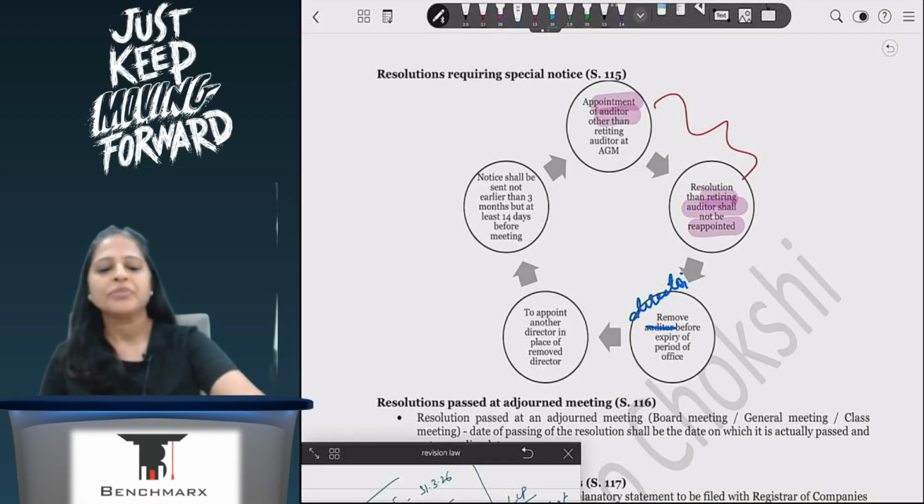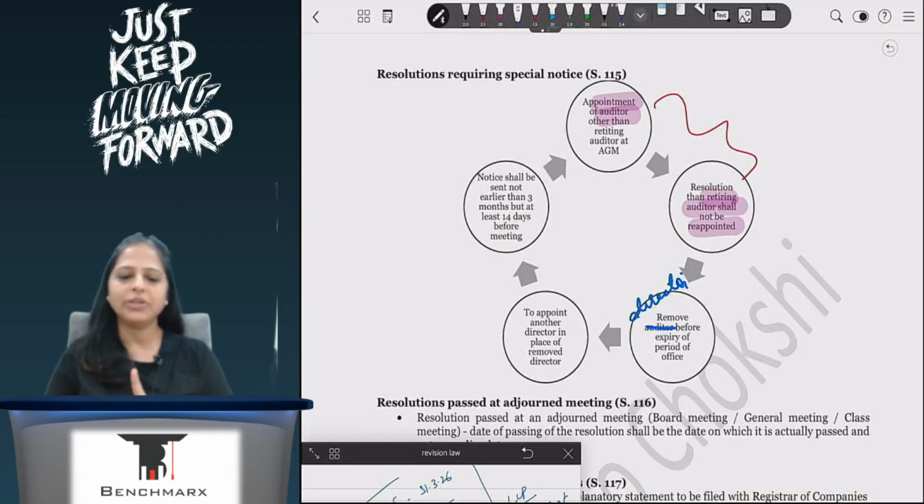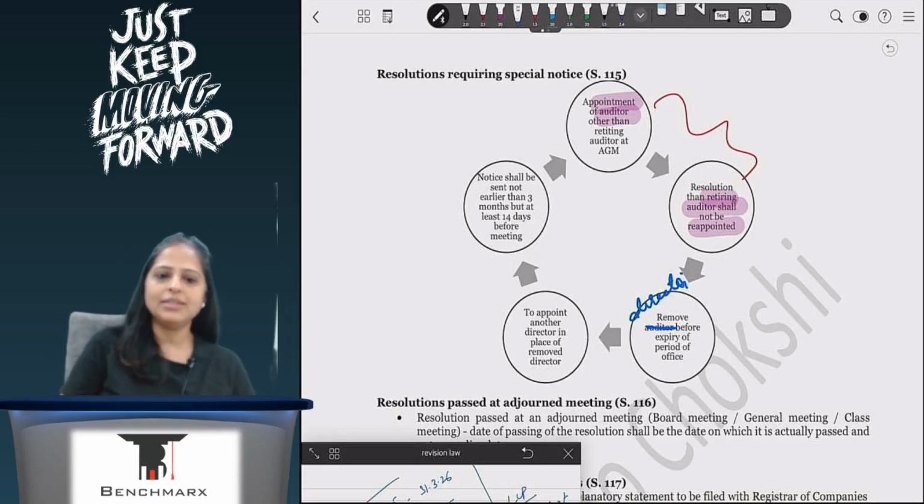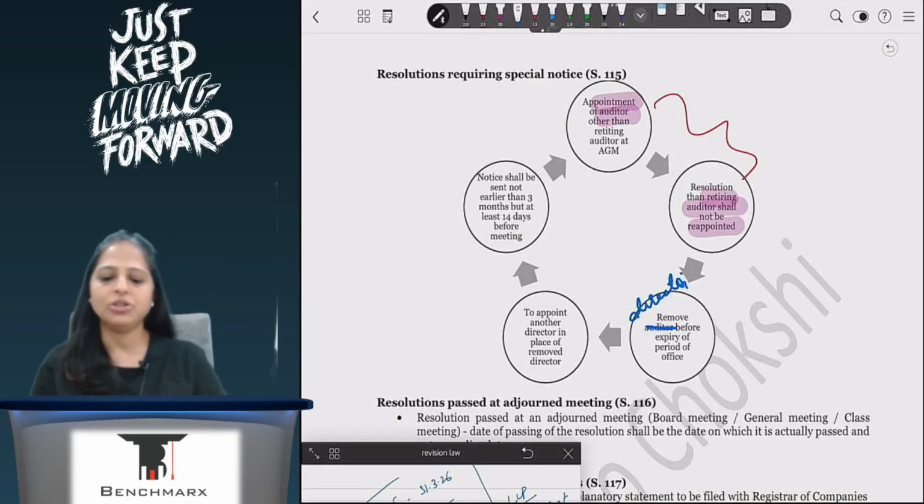Please remember, special notice is different from your special business. Okay, don't get confused between notice and business. Special notice is only for directors and auditors. Special business is for business which is not ordinary business, which we just studied, correct?